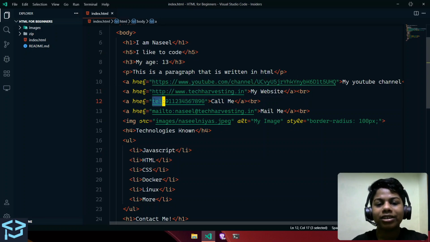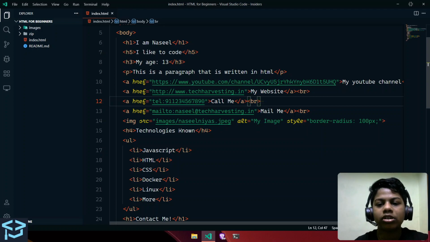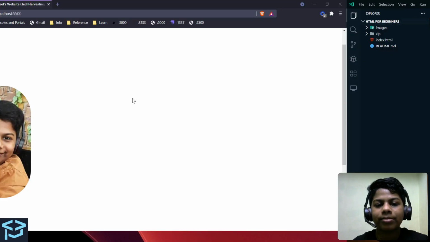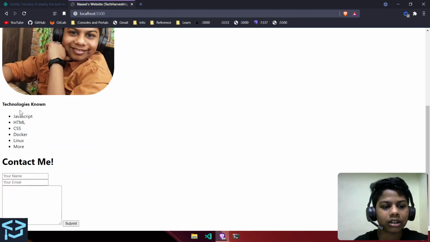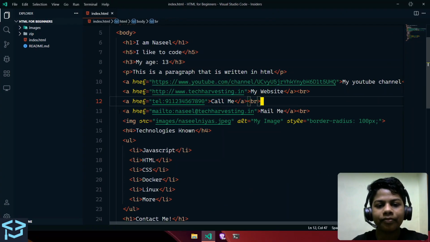And after that, we have this tel colon and the number. So this is just like a telephone number. You can just call or click on the link. So it's good if you're having some website and you want your customers to call you. You can give the link in your website, and when somebody clicks there, it's going to call from here. After that, we have this thing.